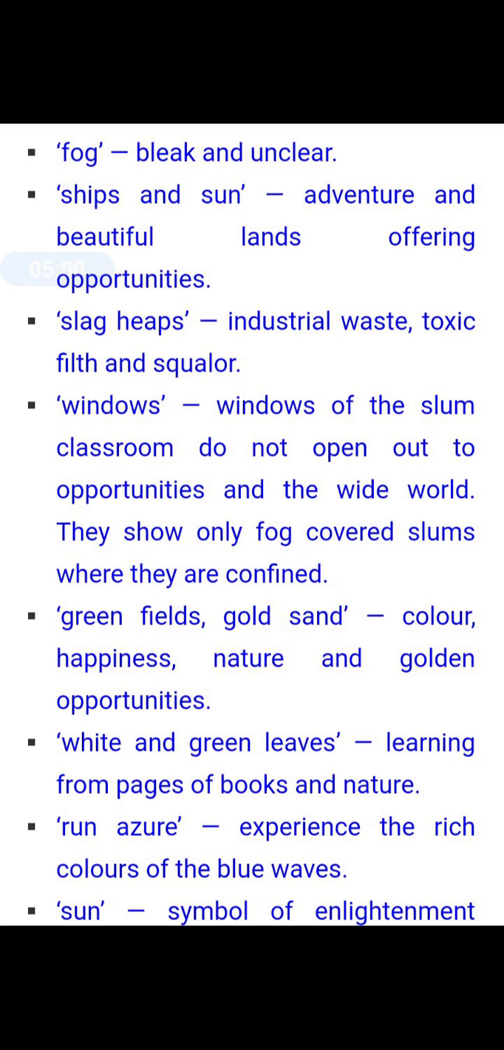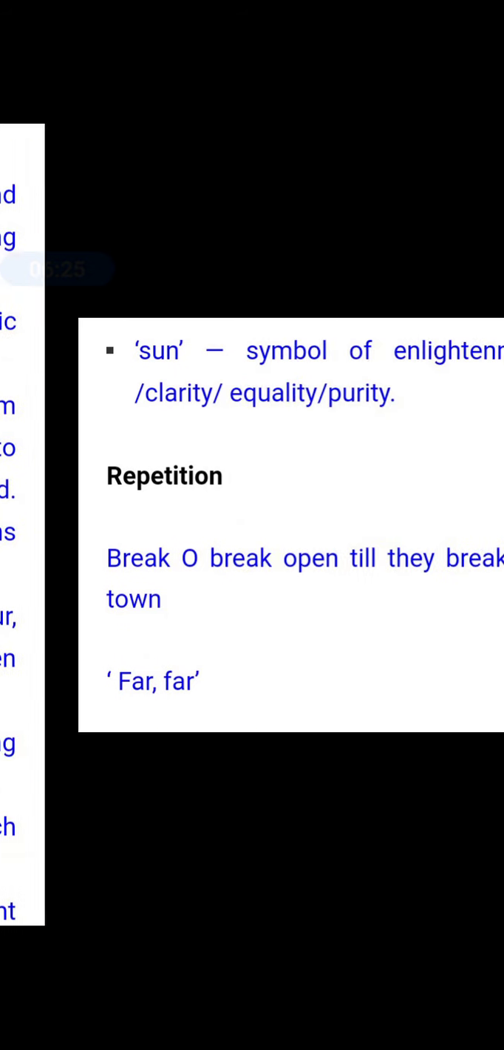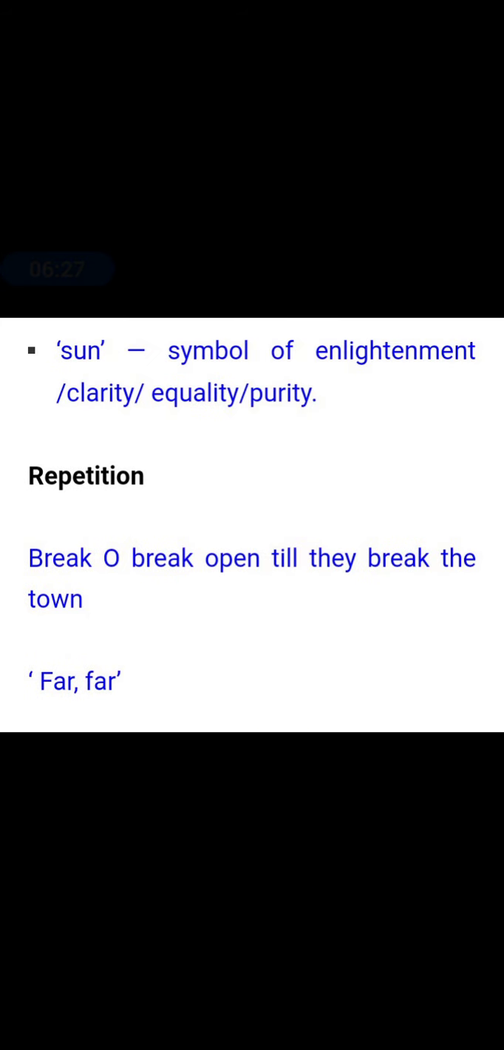Windows, windows of the slum classroom, those do not open out to opportunities and the wide world. They show only fog covered slums where they are confined. Green fields or gold sands: color, happiness, nature, and golden opportunities. White and green leaves: learning from pages of books and nature. Run azure: experience the rich color of the blue waves and the beautiful blue sky. Sun, symbol of enlightenment, clarity, equality, and purity.